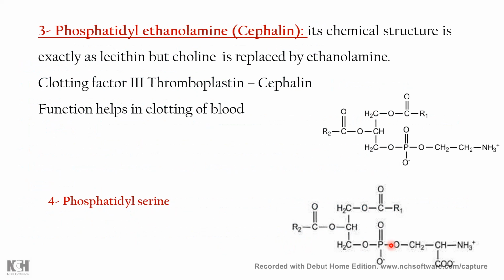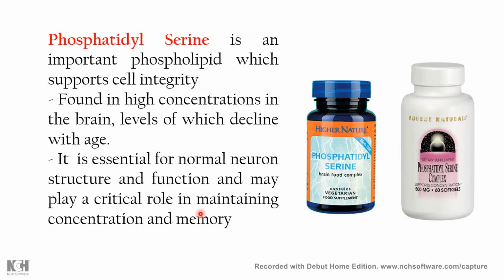So now come back to the classification. The phospholipid cephalin, as I told you, has ethanolamine replacing choline, and this cephalin is mainly used in clotting factors, which produce thromboplastin, and has a major function in blood clotting as well. The fourth classification of glycerophospholipid is phosphatidylserine, an important phospholipid which supports cell integrity and is found in high concentration in the brain.